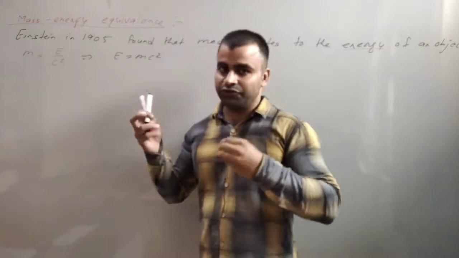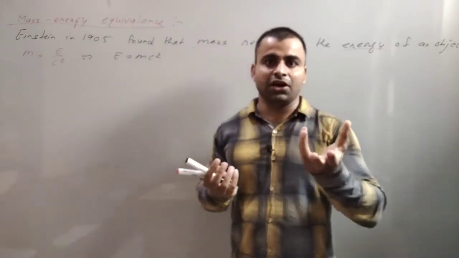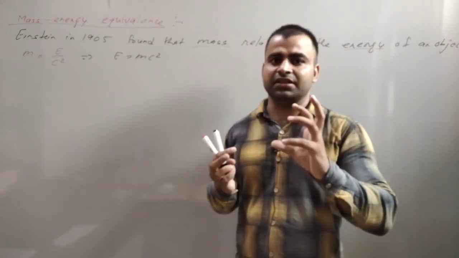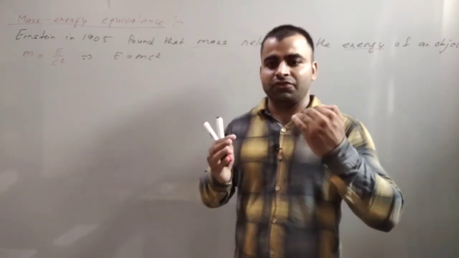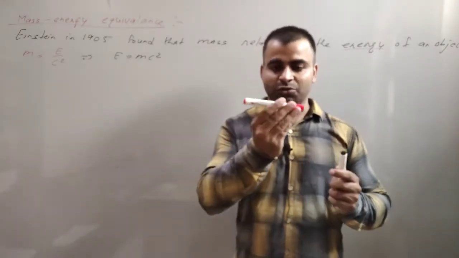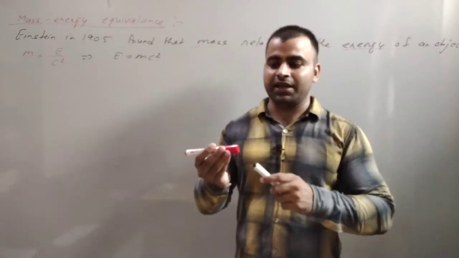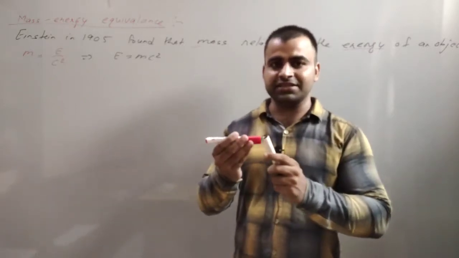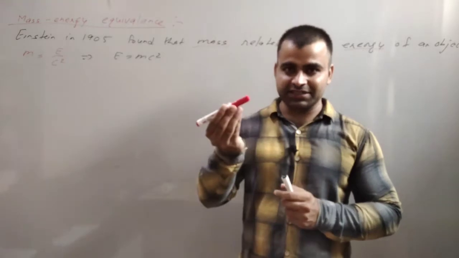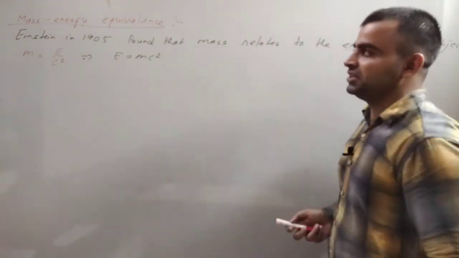So from here we can see that if an object is at rest, its mass will be the original mass. Means the mass of an object increases when it is in motion. If the object is in motion, it will attain kinetic energy, and due to this kinetic energy, its total energy will increase, and if energy is increasing, then mass will also increase.